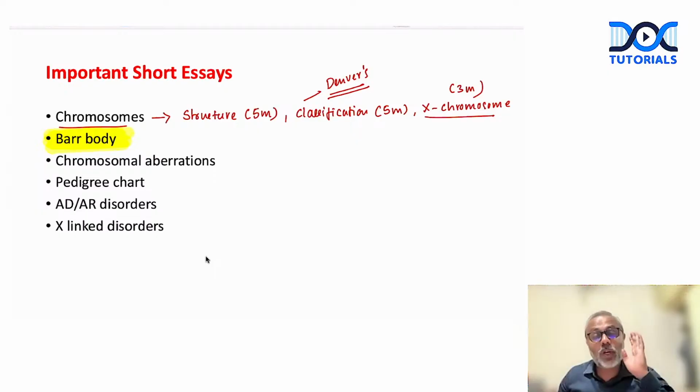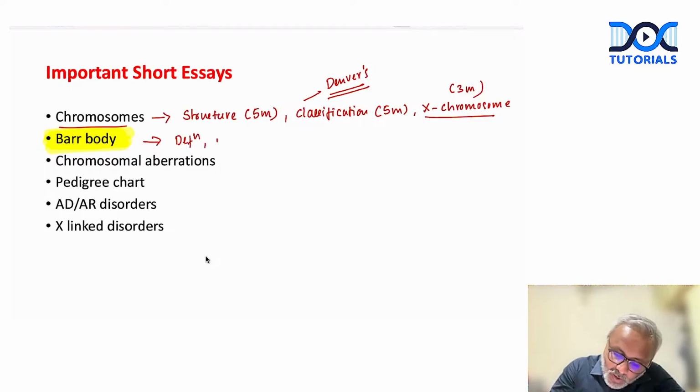Now, what is a Barr body? It is a sex chromatin body which is the inactivated X chromosome, right? Now, in Barr body, what we need to know: what is the definition of Barr body? How is the Barr body formed? How does it look? What is its significance? How do we calculate the number?